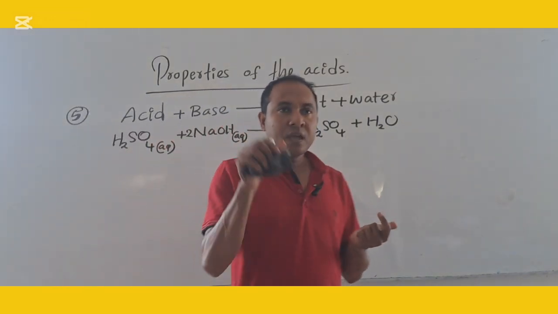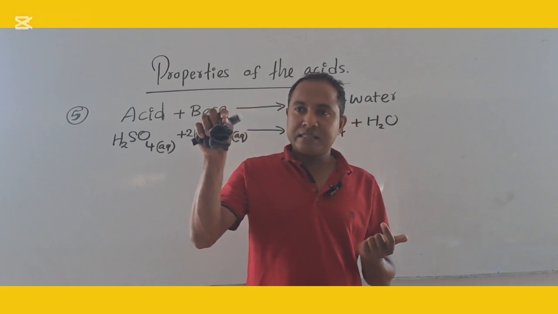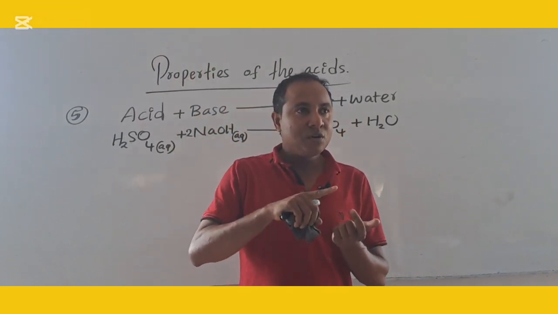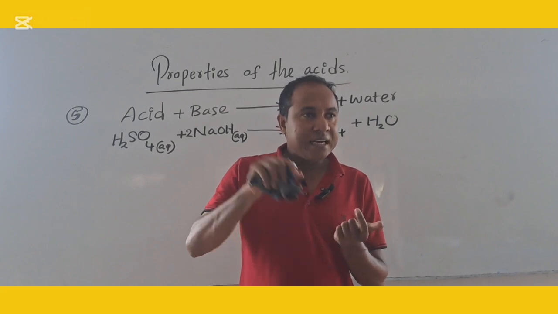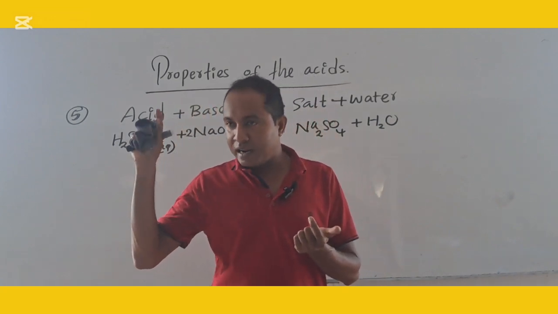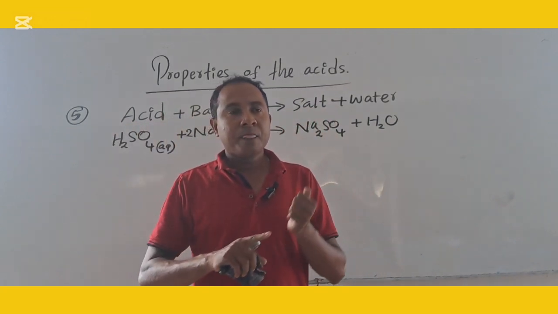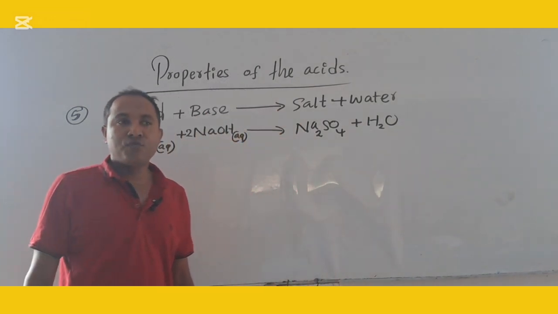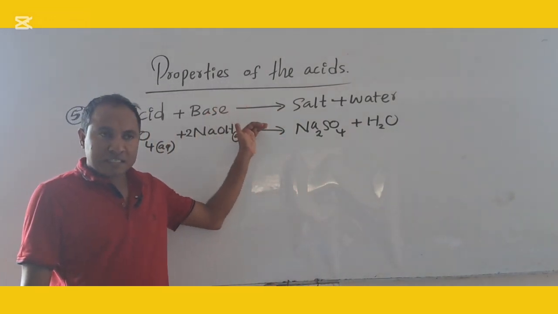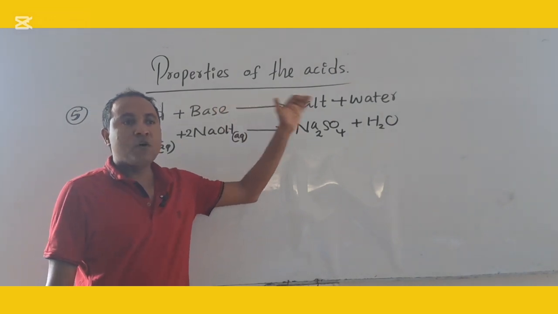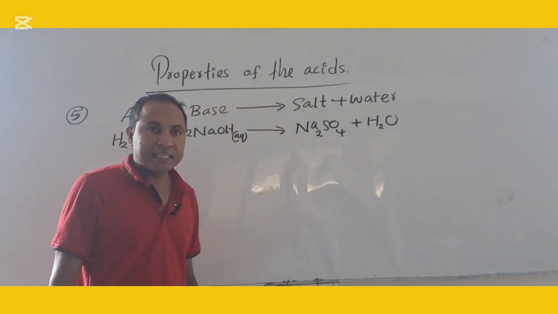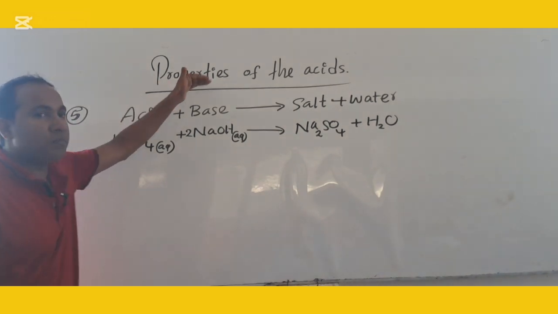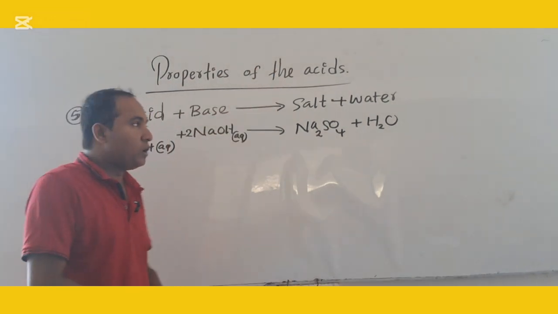Third one, acid react with metals above the hydrogen in the activity series, form salt and hydrogen gas. Next one, acid react with carbonates or bicarbonates, form salt, carbon dioxide and water. Next one, acid react with bases, form salt and water.